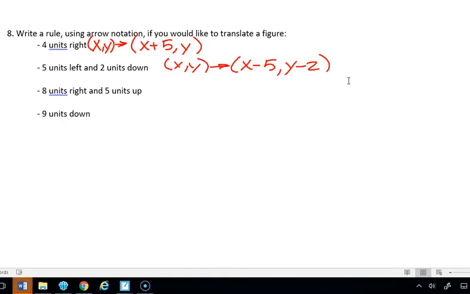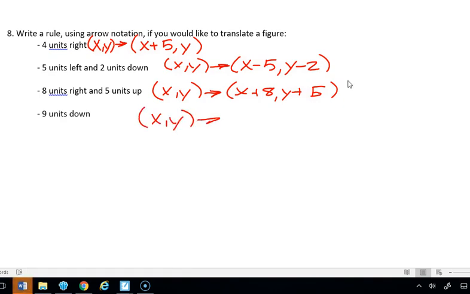8 units right and 5 units up. So our (x, y) is going to go (x plus 8, y plus 5). And then 9 units down, our (x, y) is going to change. The x isn't going to change at all, so it's just going to be x. We could say plus 0, but it's only moving down, so it's going to be y minus 9. So those are our rules applied to those changes, up, down.